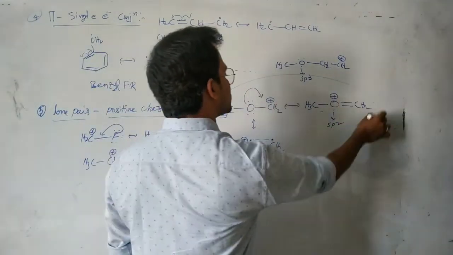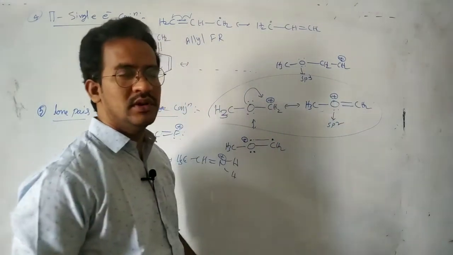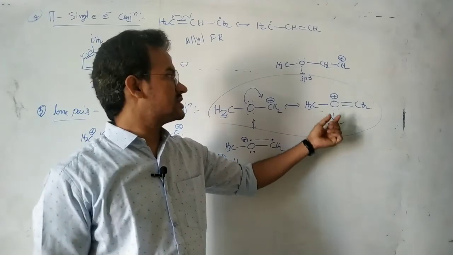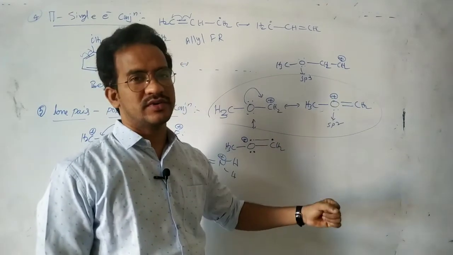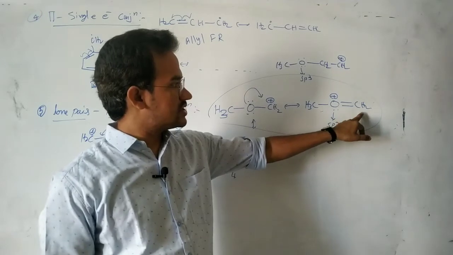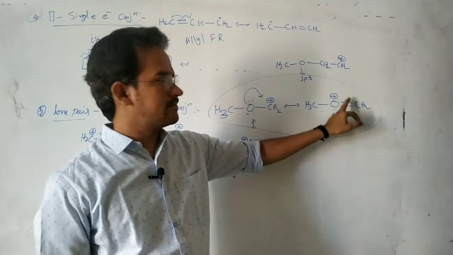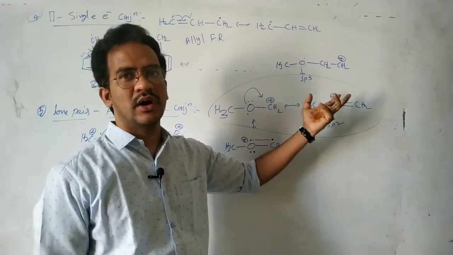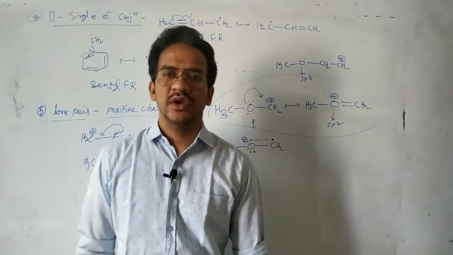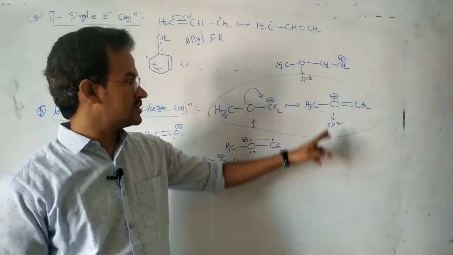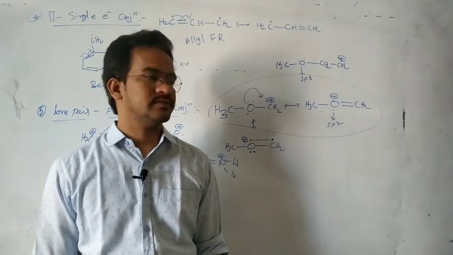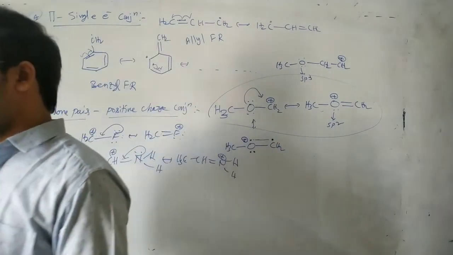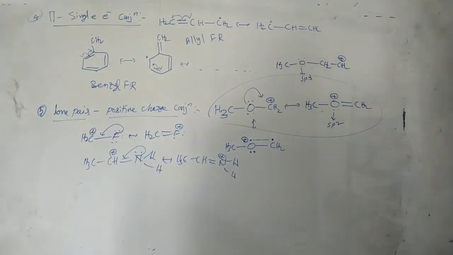Now between these 2 resonant structures, which is more stable? This is the most stable resonant structure, because in this case, every atom has octet configuration. Around the carbon, the 2 CH bonds and 2 bonds, 8 electrons, and around the oxygen, 3 bonds and 2 non-bonding electrons, octet configuration. So every atom has an octet configuration. This is the most stable resonating structure. Okay? That is a lone pair positive charge conjugation.